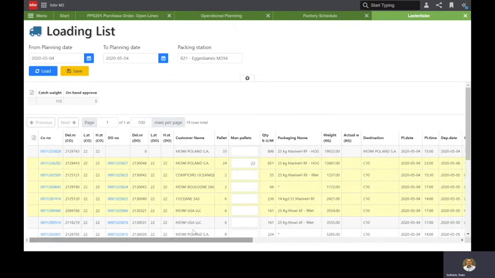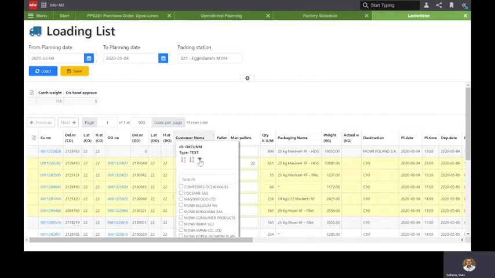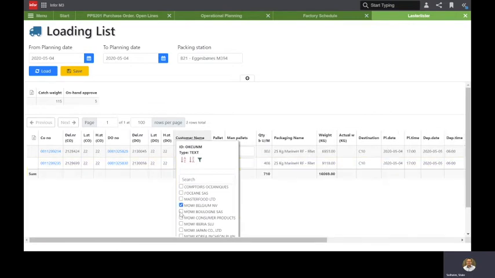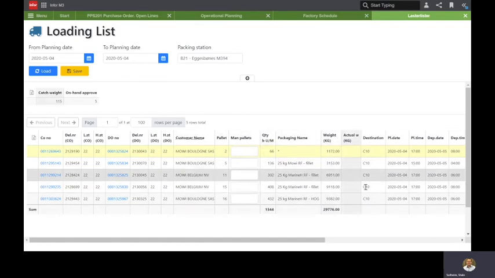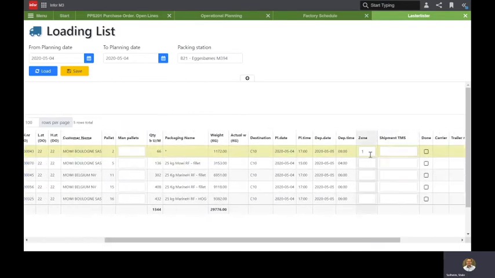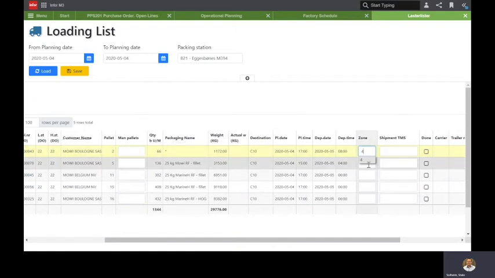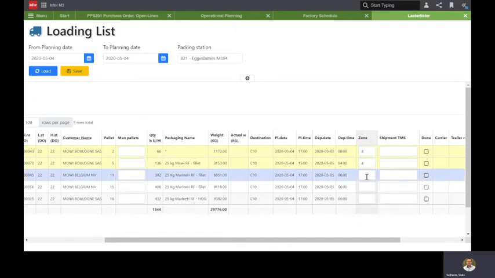This application is slightly more advanced than the others, or it's a bit more up to date in terms of capabilities. So here you can see that you can sort, or you can also filter on the columns. So I can filter on certain customers and only focus on those. Maybe they should go to the same stock zone because they will be picked up by the same truck typically.